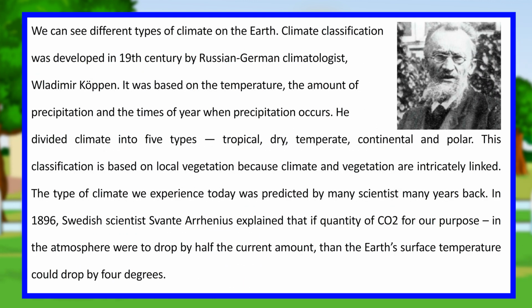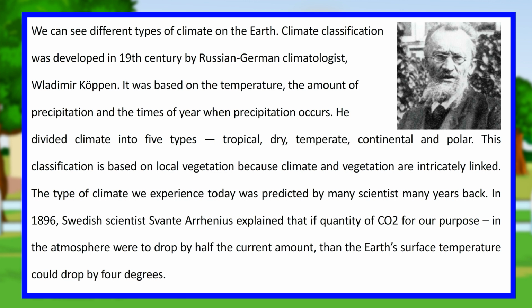We can see different types of climate on the Earth. Climate classification was developed in the 19th century by Russian-German climatologist Vladimir Köppen. It was based on the temperature, the amount of precipitation and the times of year when precipitation occurs. He divided climate into 5 types: tropical, dry, temperate, continental and polar. This classification is based on local vegetation because climate and vegetation are intricately linked.